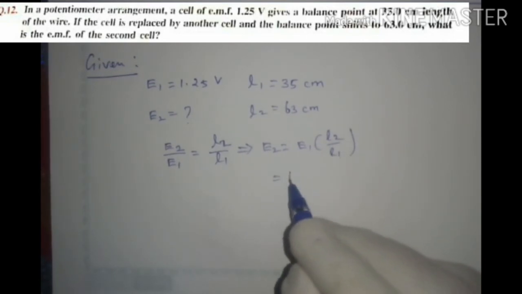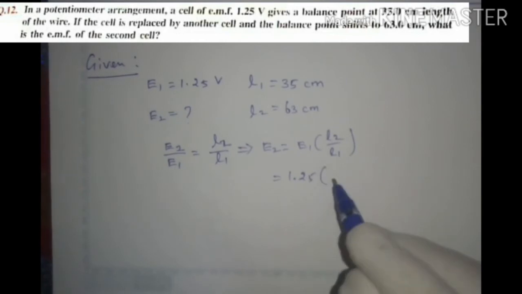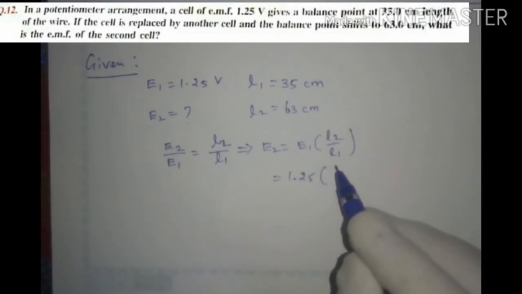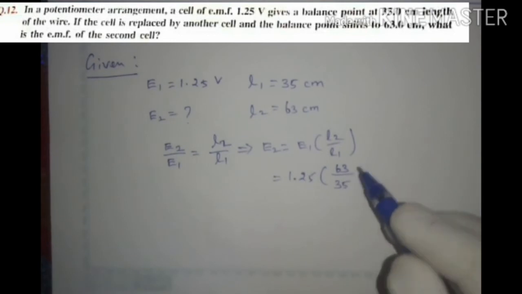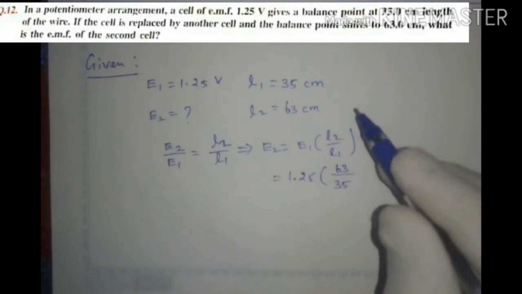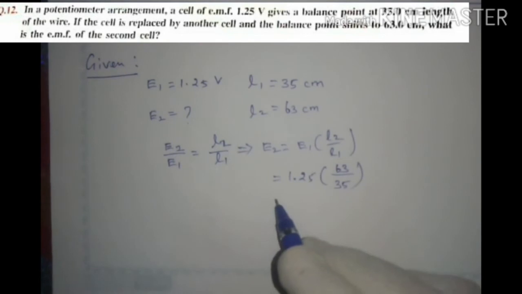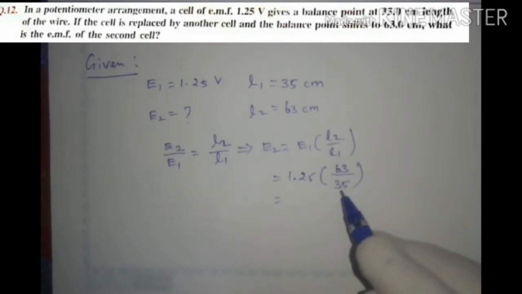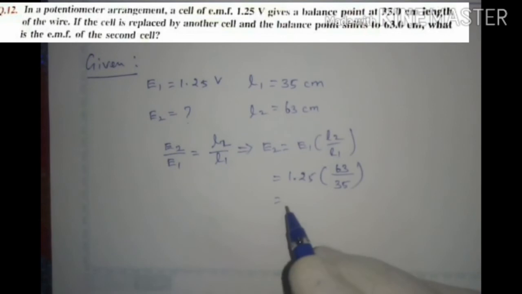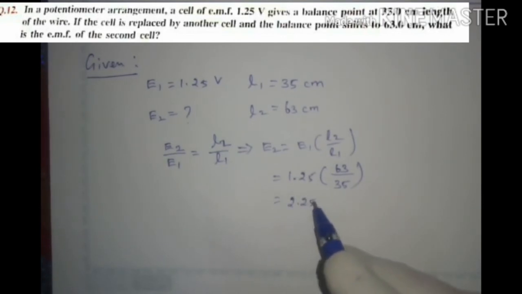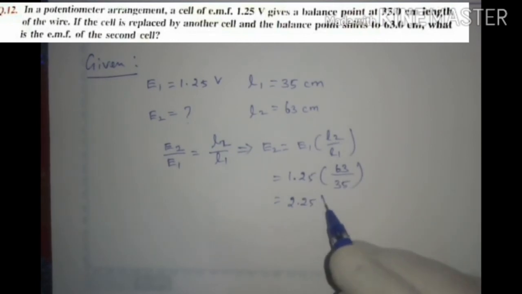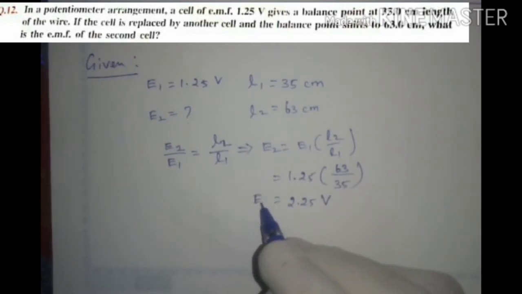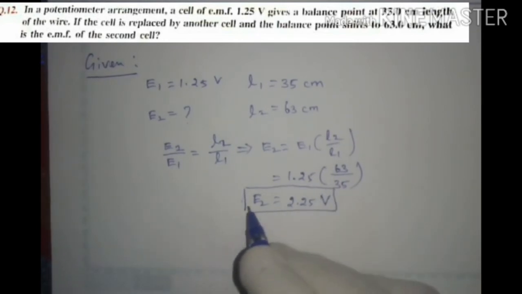Substituting the values, 1.25 volt, everything should be in SI unit, and L2 is 63, L1 is 35. Centimeter is not an SI unit, however, since numerator and denominator have the same unit, they get cancelled. So simply substitute the numerical values. Solving this, we can obtain the value 2.25. Students, you try to solve it manually, and we can obtain the value 2.25 volt. So this is E2, a simple formula.